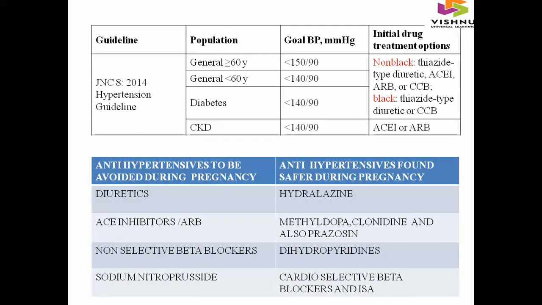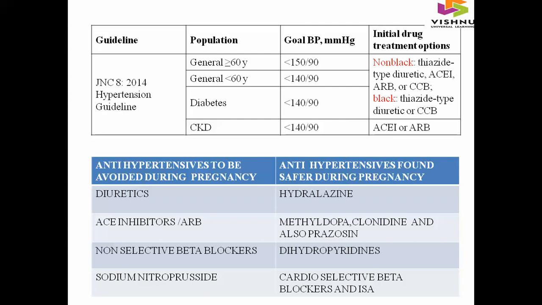And according to the JNC 8 hypertension guideline, for the initial drug treatment options in people 60 years or older with goal BP less than 150/90, for non-black people we can go with thiazide diuretic, ACEI or ARB, or CCB, and for black people we can go with thiazide diuretic or CCB. And for people less than 60 years with goal BP less than 140/90, we can go with the same treatment as I said previously.